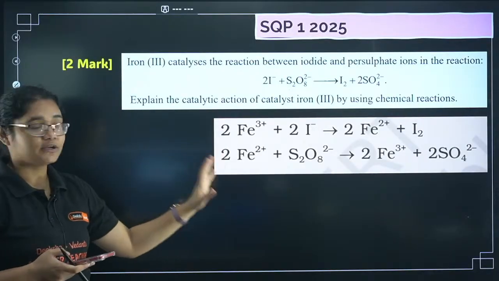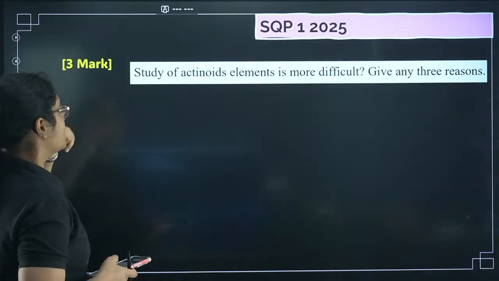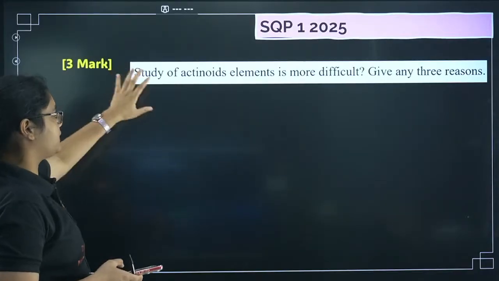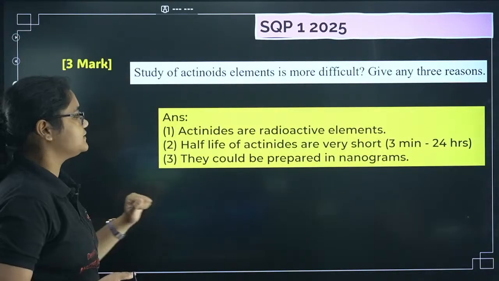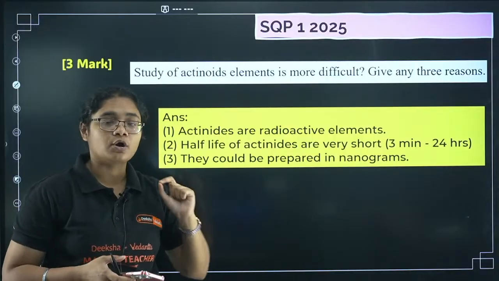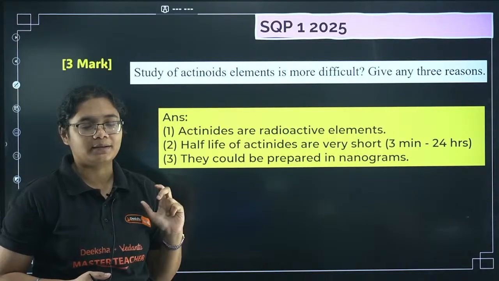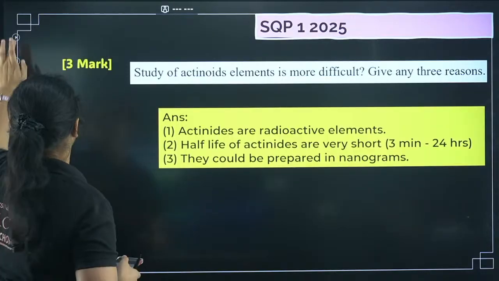Okay, this is an important question. Please take a screenshot here. Next, study of actinoids is very difficult. Give 3 reasons. This is repeated many times. So these are 3 reasons here. They are radioactive, they have very short half-life period, and they are produced in nanograms. So that is why it is very difficult to study them.